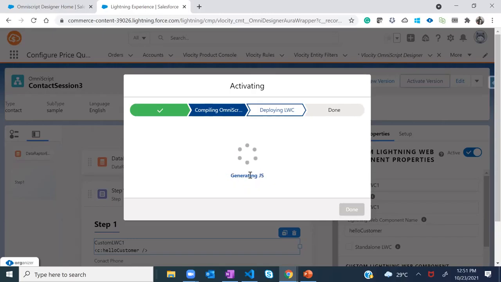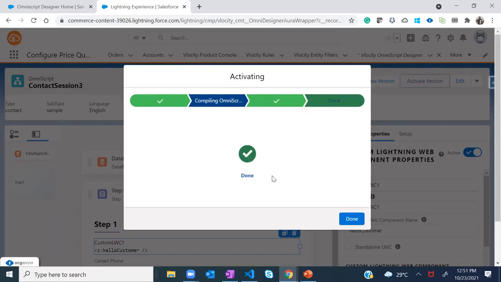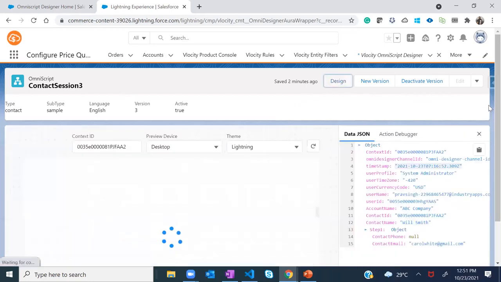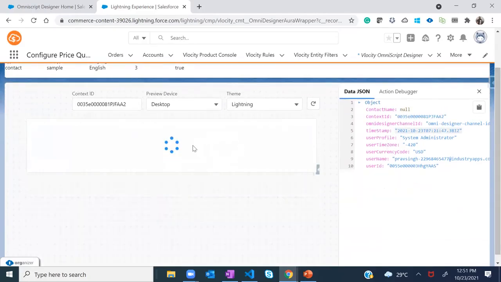Now similarly, generating JavaScript. It will deploy the JS once it's done with the creation or generation of it. Here we go, it's now deploying the JS file. Yep, that's done. Now, since it's activated, we'll do a preview of it. Let's see if we can see the name of the customer over there or not.